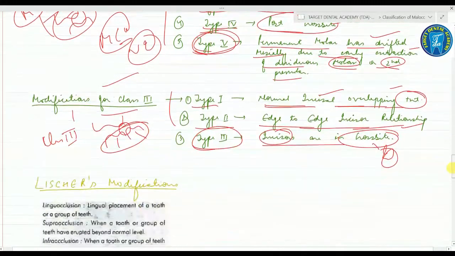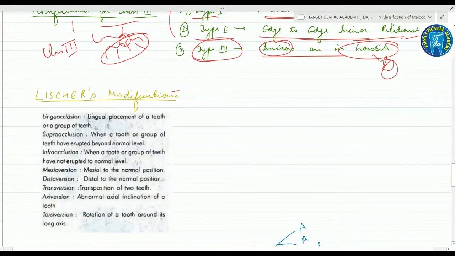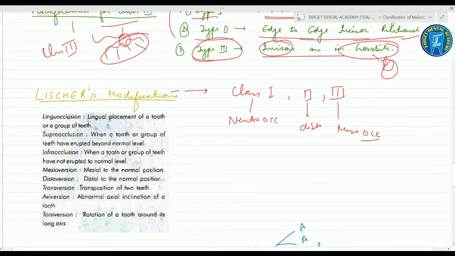Now after this, coming on to Lischer's modification. Lischer substituted the terms class 1, class 2 and class 3. He substituted the 3 classes of Angle by terms for the malocclusion: class 1 is neutro-occlusion, class 2 is disto-occlusion, and class 3 is mesio-occlusion. Fine.